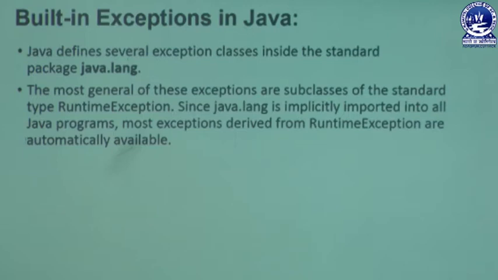We know that we have different types of built-in packages in our Java program, like the IO package, then the lang package. IO means input output package, lang means language package, then util package means utilities package. Next is AWT, which means abstract window toolkit package. Next the applet package. Next the net package, which means networking package.